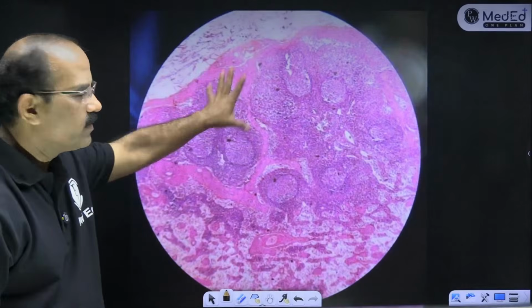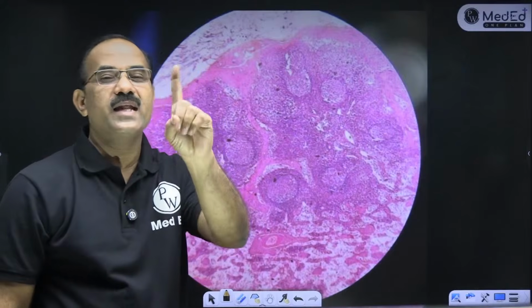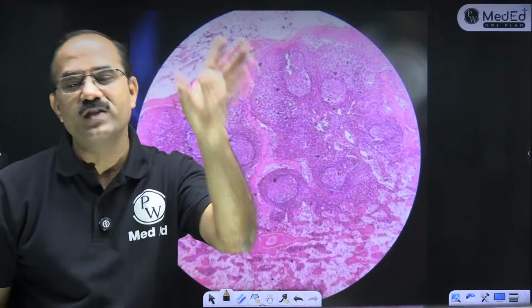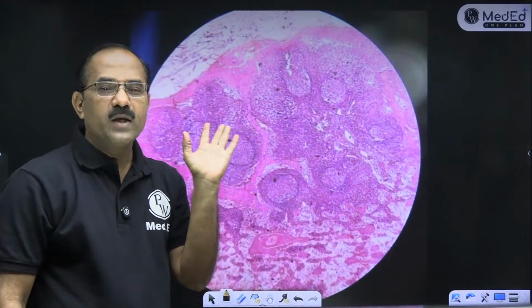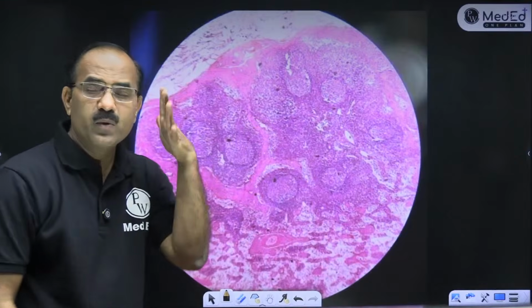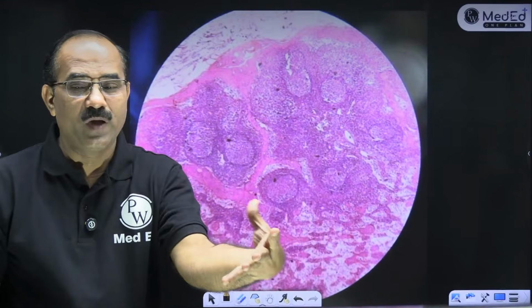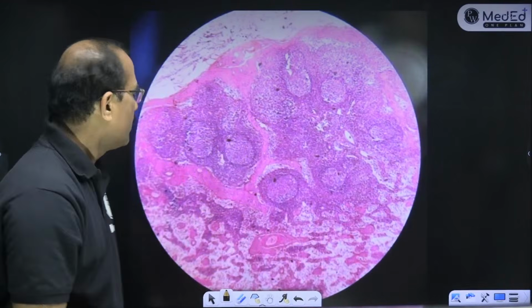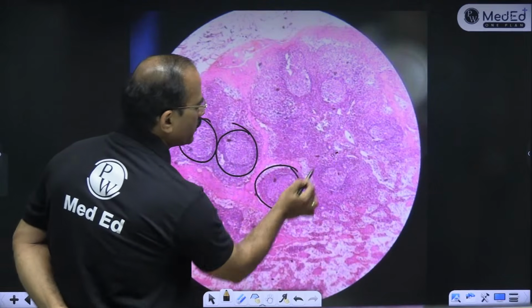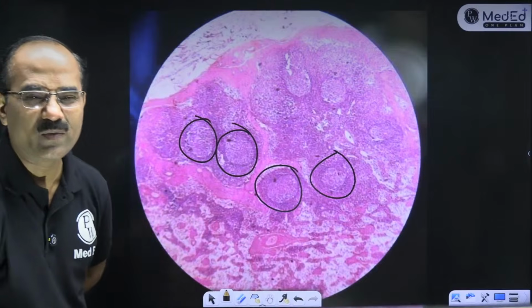Now identify this slide. अब देखो, एक slide तो lymphoid tissue का होगा ही. Lymphoid tissue, one slide is always going to be there. One slide of lymphoid tissue is 100% going to be there. So how do I identify a lymphoid tissue? The moment I get this round thing, ये कौन है? What do you call this round thing? इसको क्या बोलते हैं?